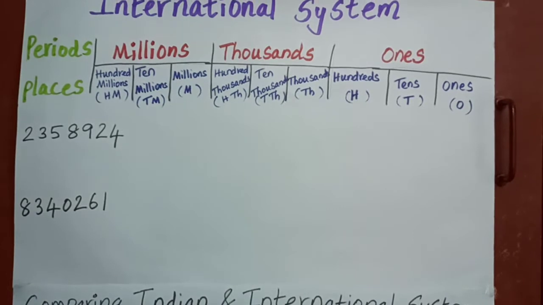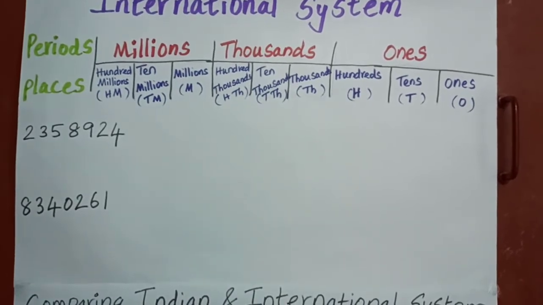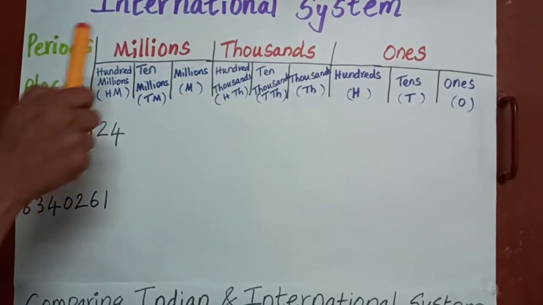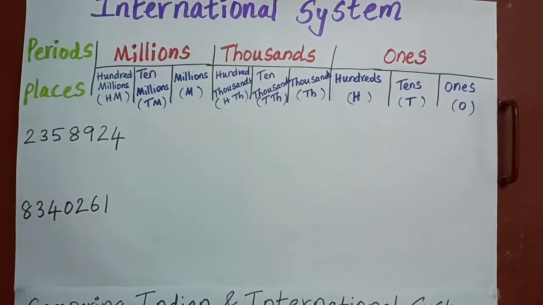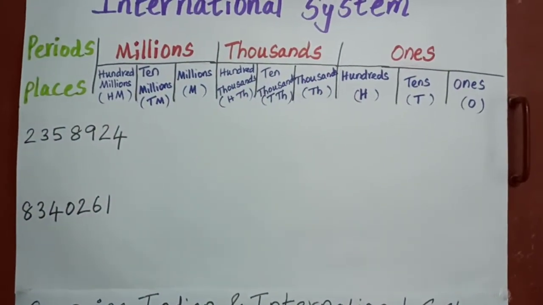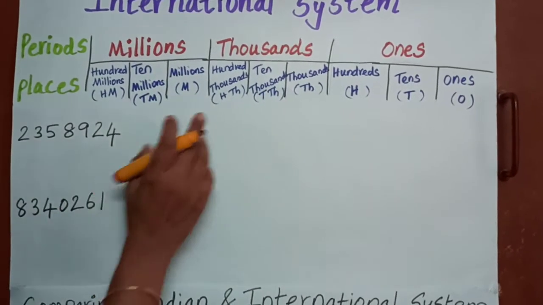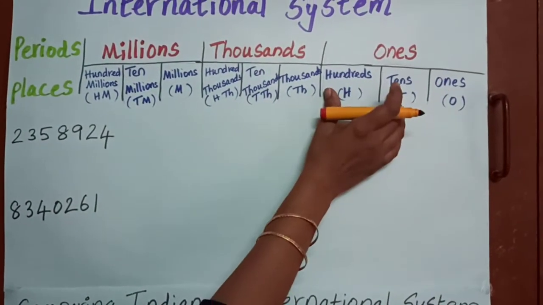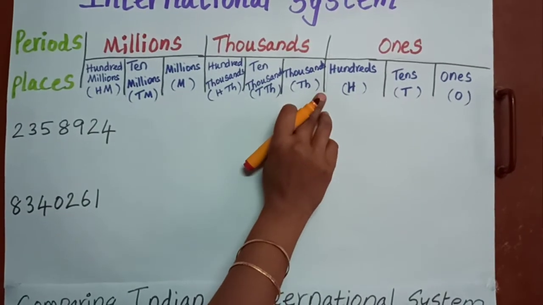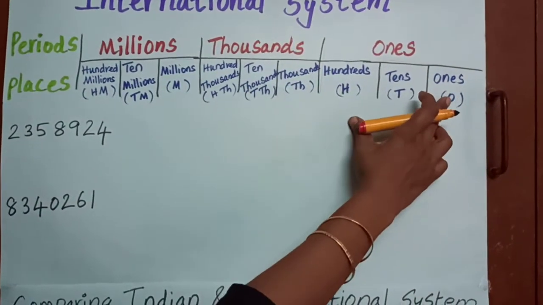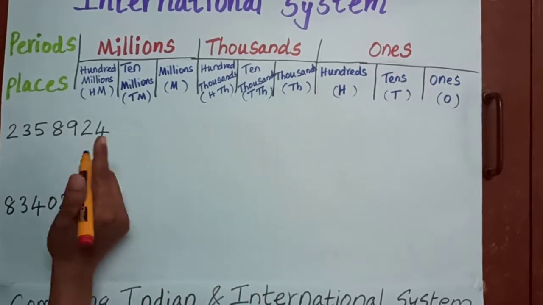Now a number is given. We have to insert commas using the international system and write the number name. Shall we, children? First, after three places I have to insert the first comma. What are the places? Ones, tens, hundreds.